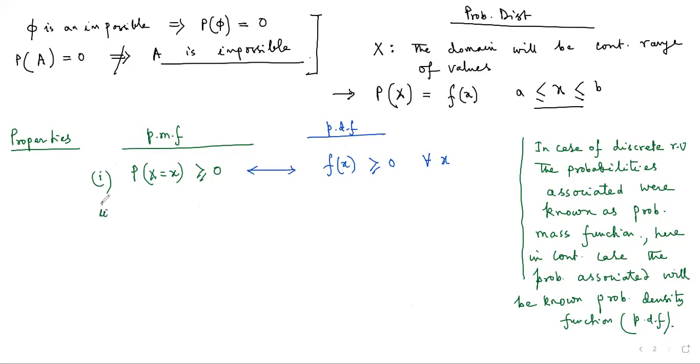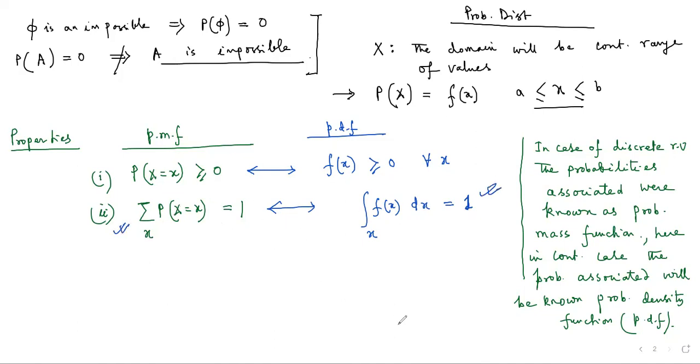The second property that we considered in the case of the probability mass function was as follows. If I consider all possible values of x for which the probabilities are considered, then the total probability is equal to 1. In the case of the probability density function, we consider all possible values of x from the domain and we integrate. Here in the continuous case, integration is considered to be the summation. If we integrate f(x) with respect to x, the total integral will be equal to 1. So this is the total probability of the continuous case, and that is the total probability of the discrete case.